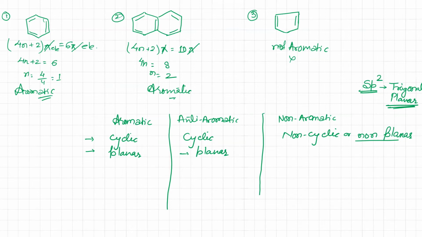It won't be planar, it will become tetrahedral. So then it won't be considered as aromatic. So what is the difference between them? Aromatic is cyclic planar. Even anti-aromatic is cyclic planar, but non-aromatic compounds are non-cyclic and can be non-planar. Okay? And another thing, if you see that there will be complete conjugation.